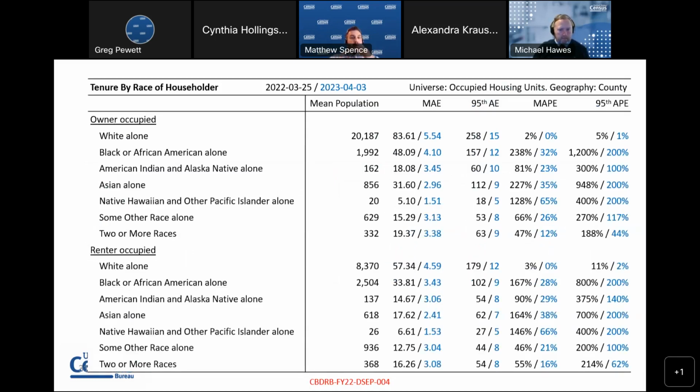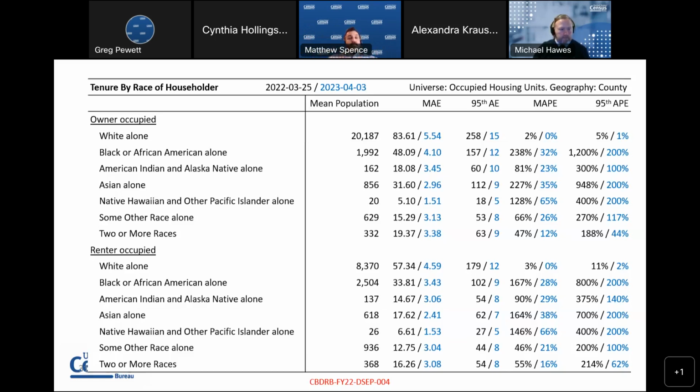This is a slide that really communicates the tremendous amount of improvement for householder race. This is actually crossing race of householder by tenure, so tenure by race of householder. But the point remains that you can really see just how much increased accuracy we're able to get for race of householder at various geographic levels. You can see that the owner-occupied line, the white alone, the mean population is about 20,000. That mean absolute error went from 83 or about 84 rounds to about 5.54. So that is a great improvement in the amount of error there.